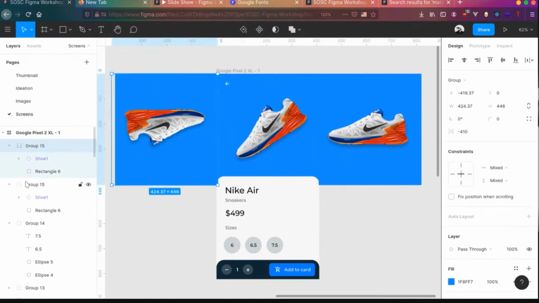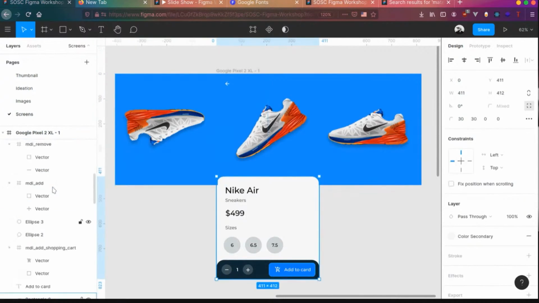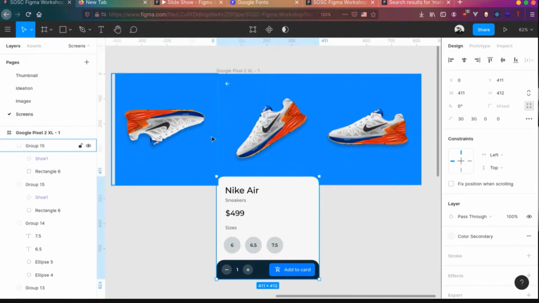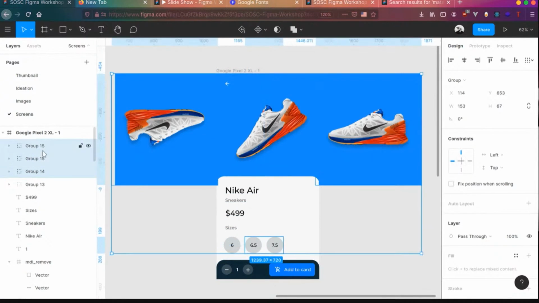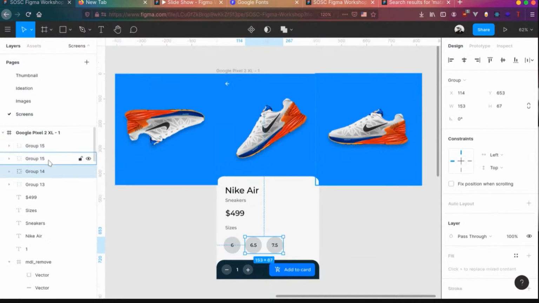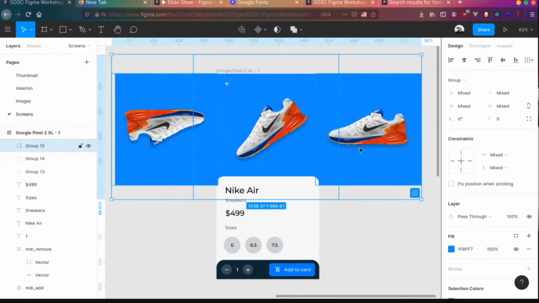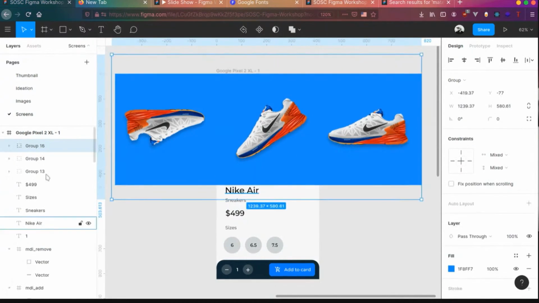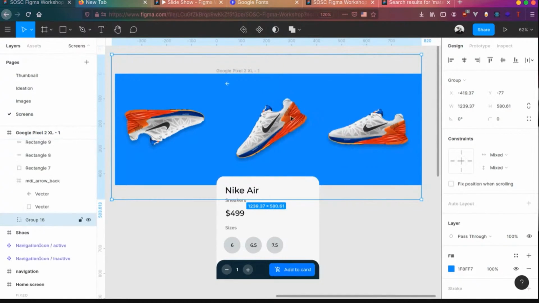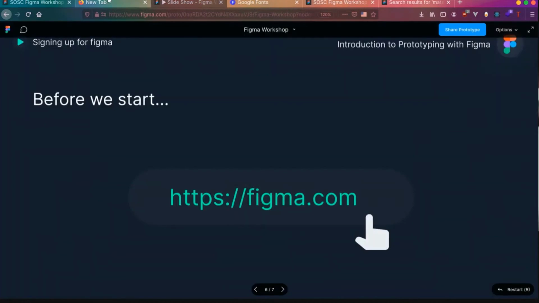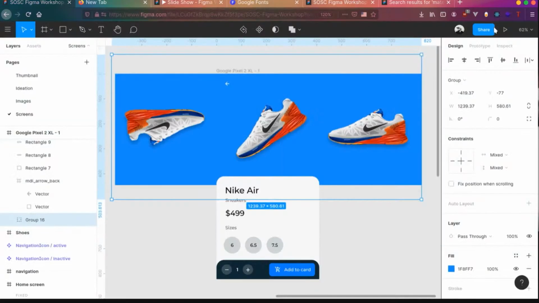So we have 3 shoes right now, but we need to bring these things to the bottom. We have 3 groups of shoes, so let's group these things 1, 2, and 3 together. Ctrl+G to group them, then right click and send it to back, which will put them at the end of the screen. Okay, cool. Now if you go to the prototype, let's start the prototype.